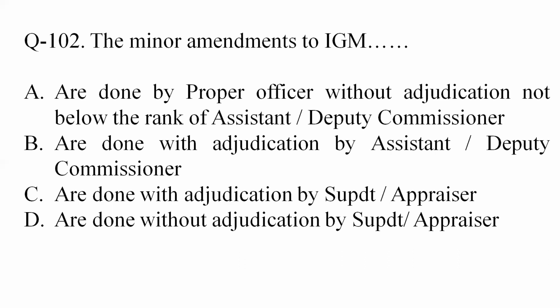Question 102. The minor amendments to the IGM are done by which of the officers? Minor amendments to the IGM are done without adjudication by the Superintendent or Appraiser. So out of the options, option 4 is the correct answer. In the major amendments, adjudication may take place, but in the minor amendments, adjudication does not take place.